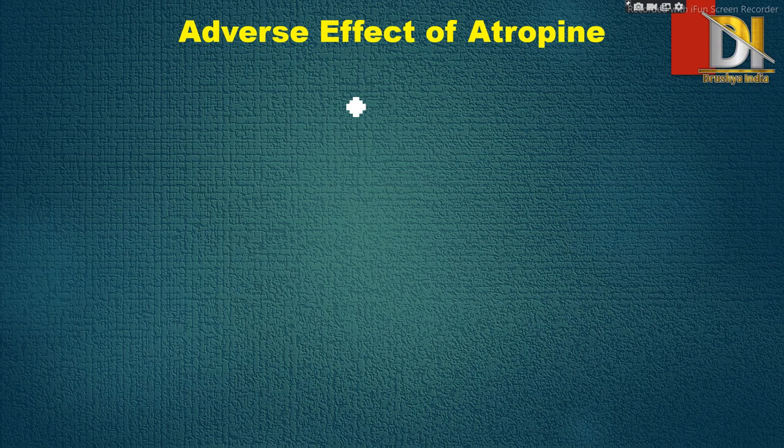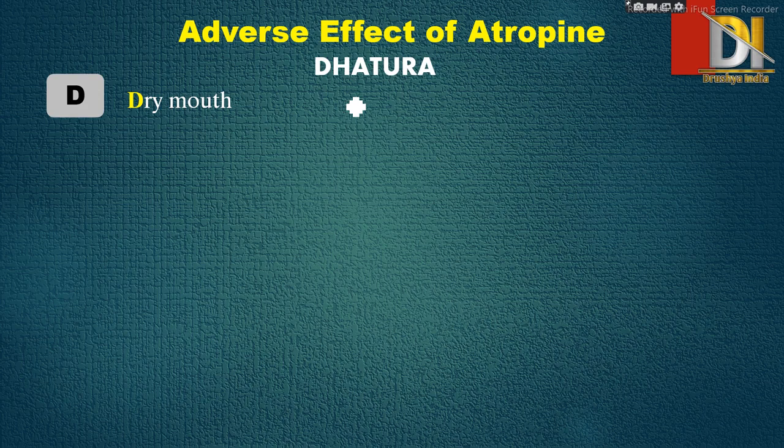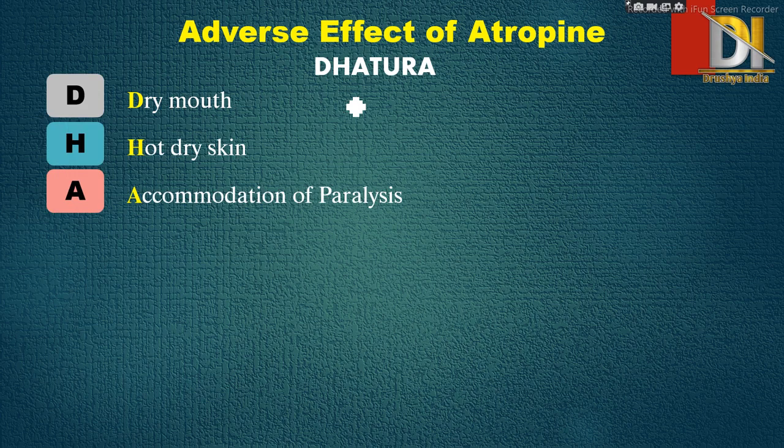So to understand the adverse effects of atropine, here is one mnemonic, that is DATURA, where D means dry mouth. As we have seen, atropine shows anti-secretory action. Then next is hot dry skin. Then accommodation paralysis, because it prevents contraction.